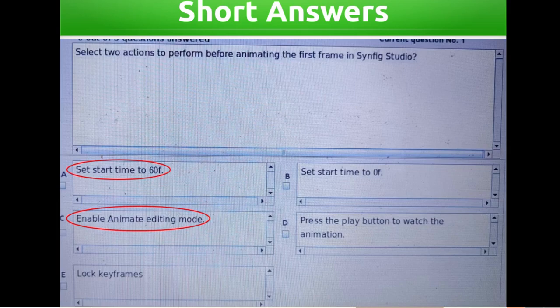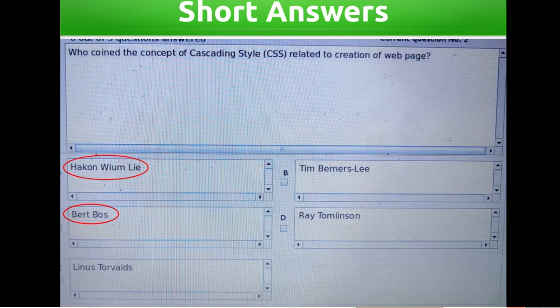Select two actions to perform before animating the first frame in Synfig Studio. Set start time to 60 frame. Set start time to 0 frame. Enable animate editing mode. Press the play button to watch the animation. Lock keyframes. Answers: set start time to 0 frame. Enable animate editing mode.